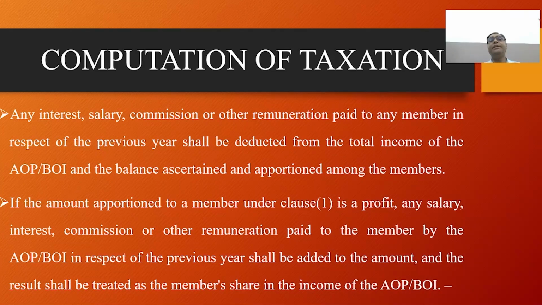If the total income of any member of an AOP or BOI is chargeable to tax at a rate which is higher than the maximum marginal rate, the tax shall be charged on its total income at such higher rate. For example, where a non-domestic company is a member of an AOP, tax on the total income of the AOP shall be charged at the rate applicable to the company.